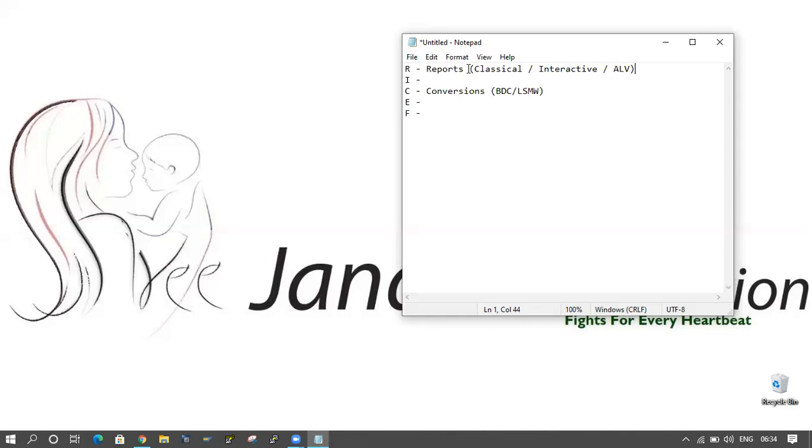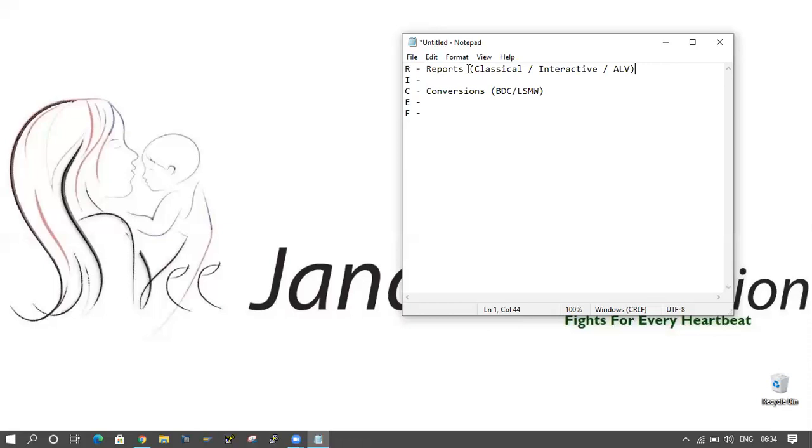Good morning, everyone. In the last class, we discussed LSMW and the differences between BDC and LSMW. In BDC we have to write the code at each and every point, and in LSMW we should not write anything, just select the fields and click on the execute buttons. We should not write anything here.